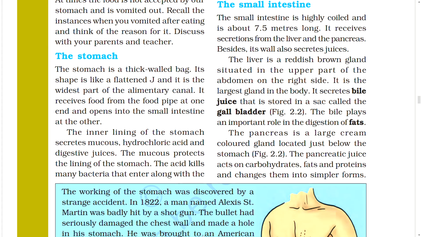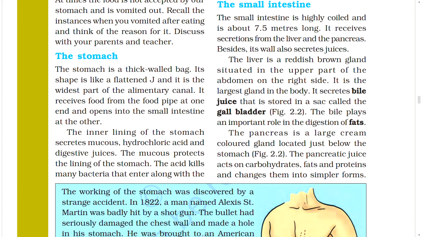The stomach. The stomach is a thick-walled bag. Its shape is like a flattened J, and it is the widest part of the alimentary canal. It receives food from the food pipe at one end and opens into the small intestine at the other. The inner lining of the stomach secretes mucus, hydrochloric acid, and digestive juices. The mucus protects the lining of the stomach.